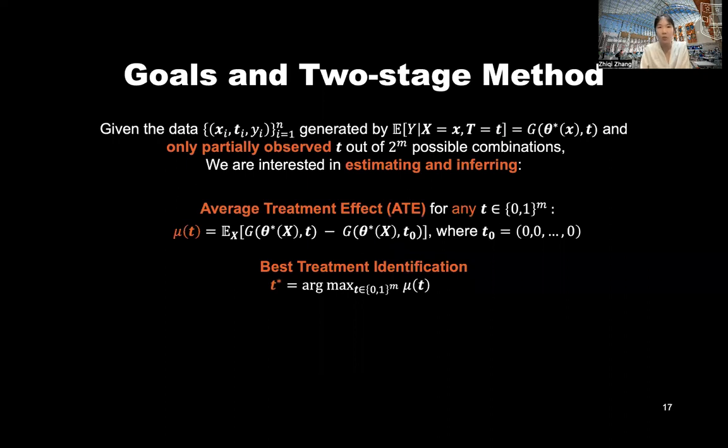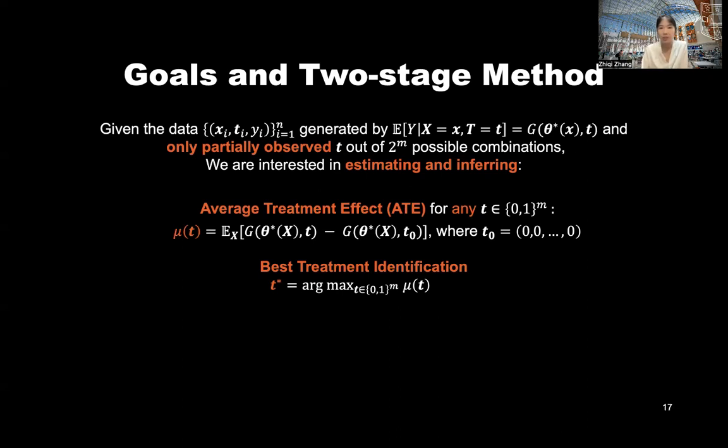Within this framework, what we want to achieve is, given the data generated by this link function, and with only partially observed treatment combinations T out of 2 to the power of n possible combinations, to estimate and infer the average treatment effect, ATE, for any combination T. It is defined as mu(T), the expectation of the outcome given T minus the outcome given the control conditions.